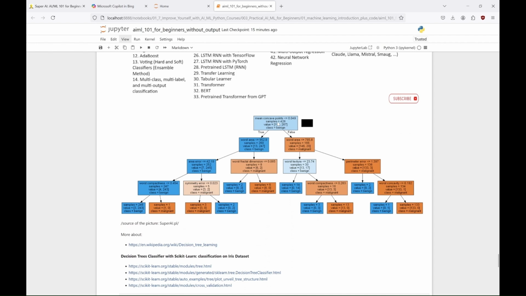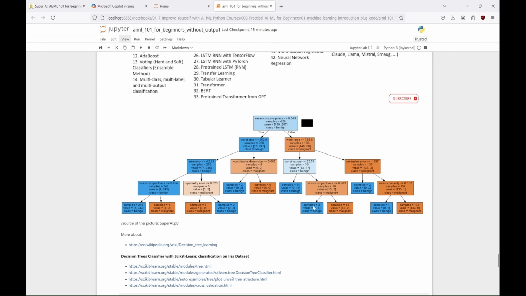The decision tree classifier is one such tool. It's a simple program that, once trained on carefully curated data, learns how to classify the data into distinct categories. Here we can see the tree that helps us decide whether a tumor is cancerous or not. Decision trees function like a flowchart. Each node represents a feature or attribute, each branch represents a decision rule, and each leaf represents an outcome. They're versatile and can be used for both classification and regression tasks. We'll see a simple example in a moment.